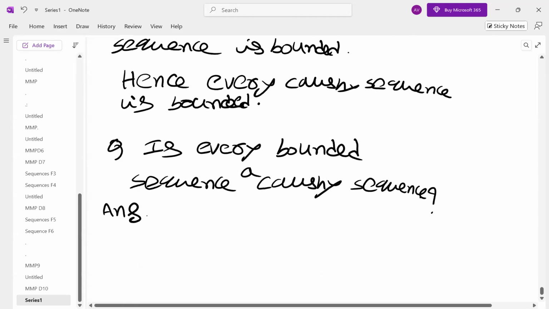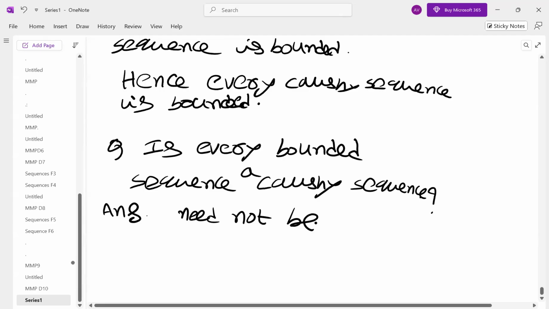So, need not be. Need not be means there are bounded sequences which are Cauchy, and there are bounded sequences which are not Cauchy. So, we cannot say universally yes, and we cannot say universally no. There are examples where they are bounded and Cauchy, and examples where they are bounded but not Cauchy.